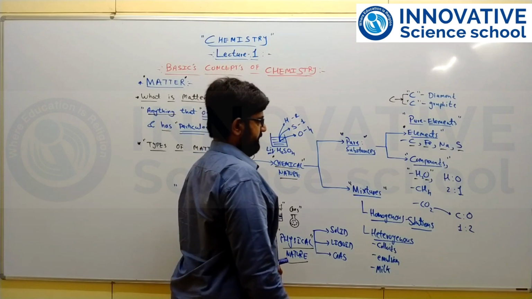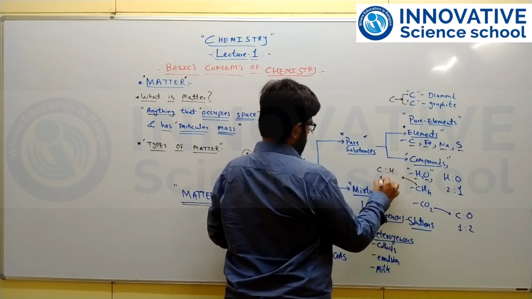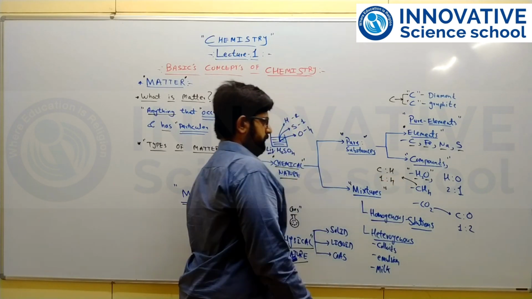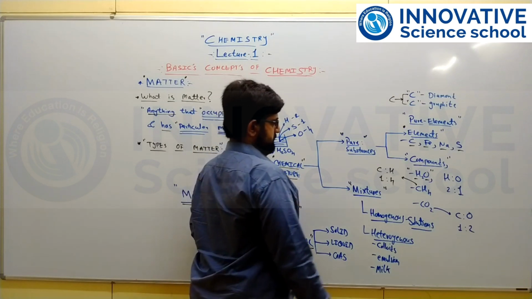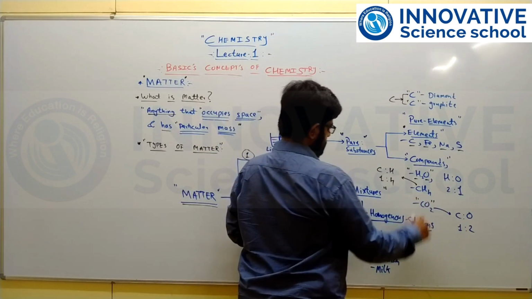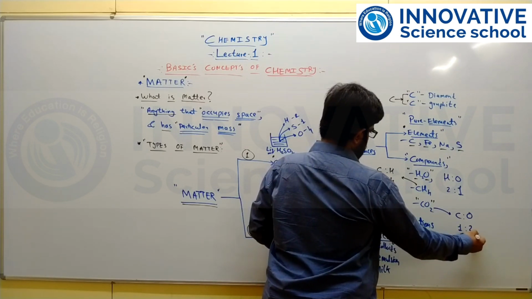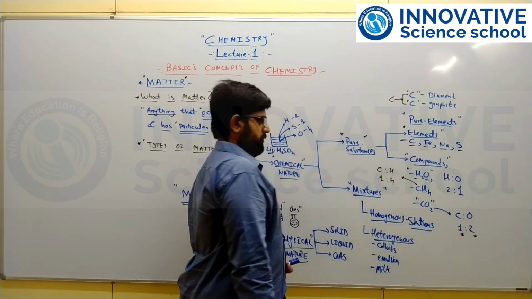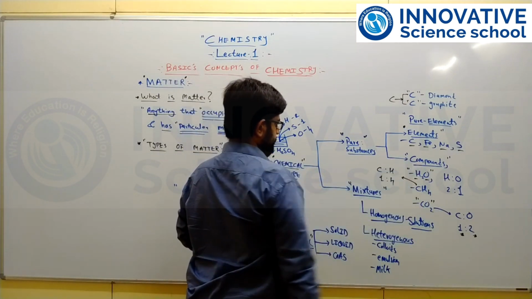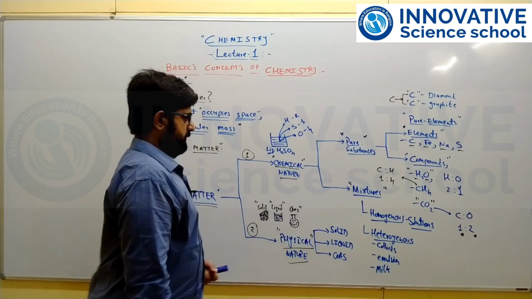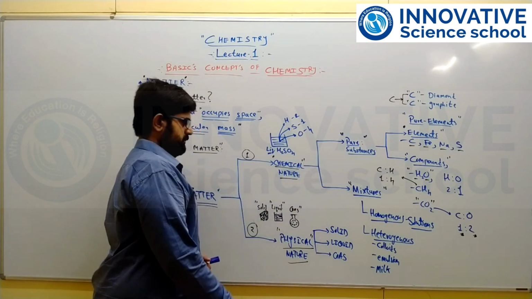Same way in the methane molecule, the carbon and hydrogen are in the ratio of 1:4. So that is a fixed composition of the methane molecule. Same way in carbon dioxide, that is CO2 gas, one atom of carbon is bonded with two atoms of oxygen. In a similar way you can classify so many different types of compounds, right? So that is the first type of chemical nature, that is pure substances.